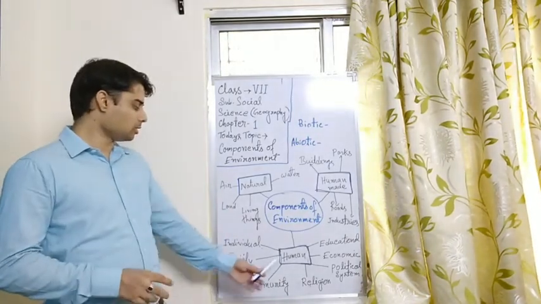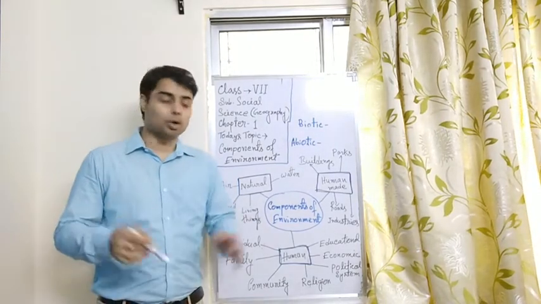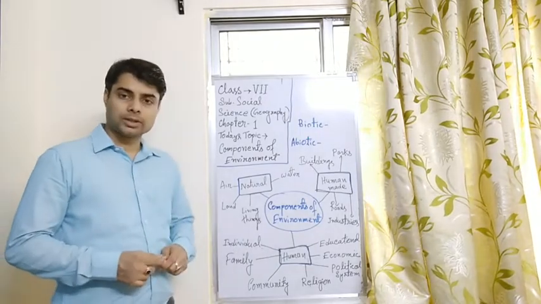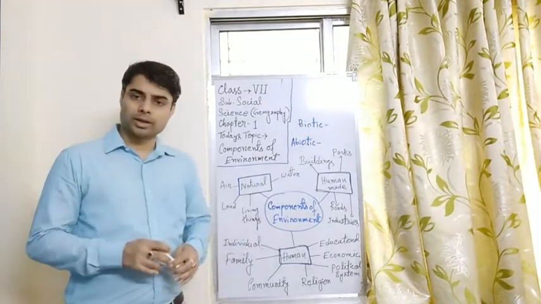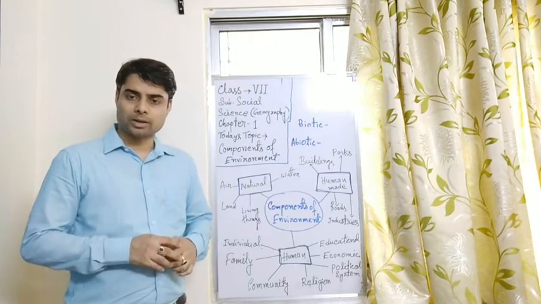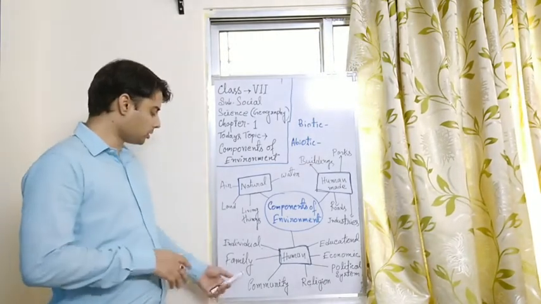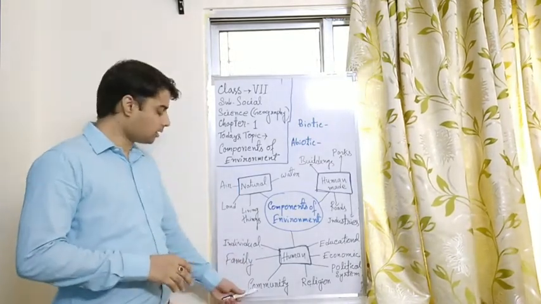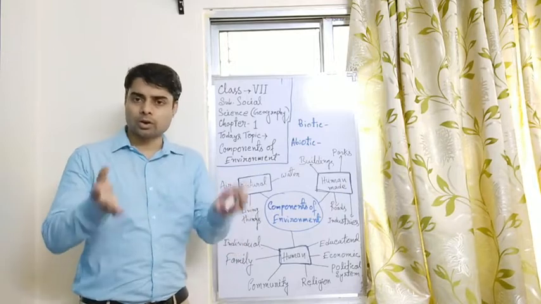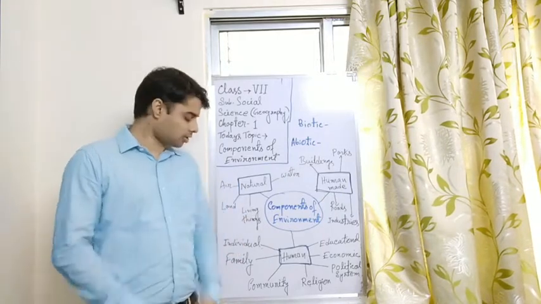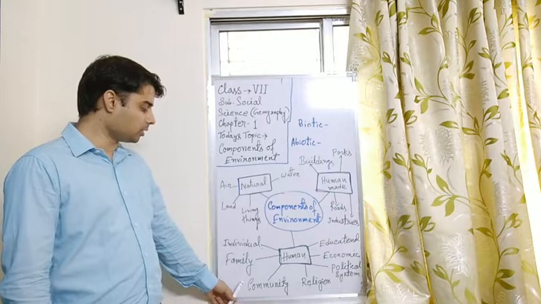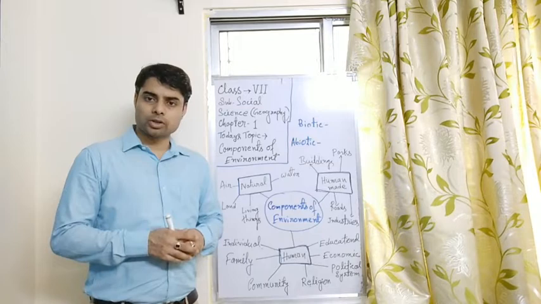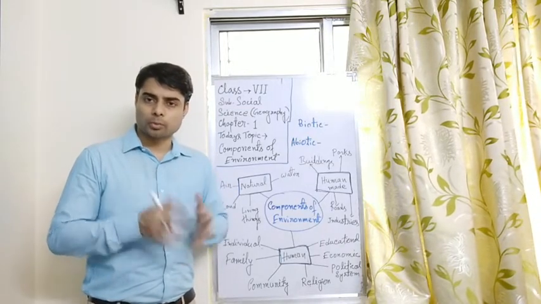Okay, now the last one, the human component, is very important. What are the human components? One example is the individual. Individual means every human being on the planet, more than 7 billion human beings, they are part of this component. The family is also part of the human component. The community, or a locality or any organization, all the people, this is a community, it is also the human environment. Religion and religious community, and rules and regulations followed by a group of people, are also part of the human environment.